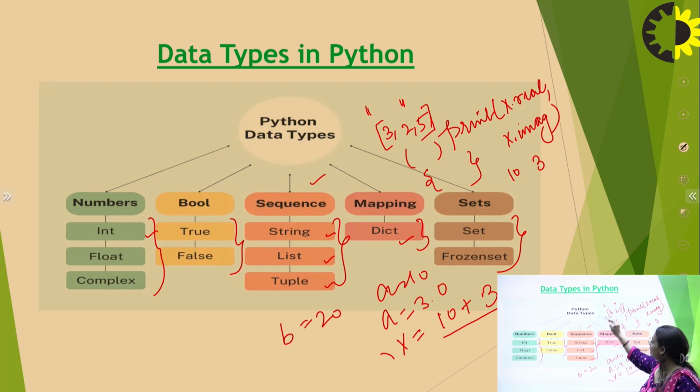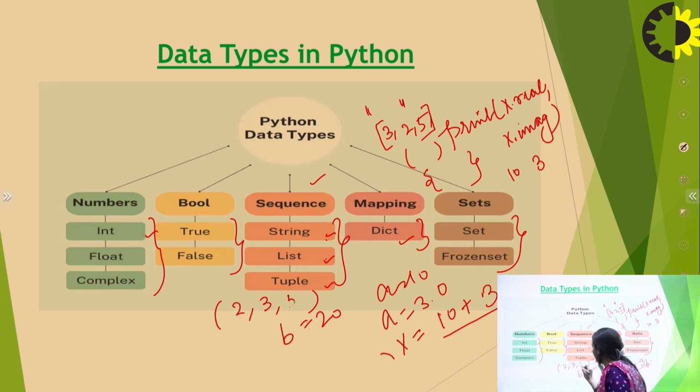When they are enclosed in square braces, they are termed a list data type, with the elements enclosed within square brackets and separated by commas. When I am talking about a tuple, the elements are separated by commas and enclosed in small braces. So this is the declaration for a tuple, multiple elements associated with a variable.